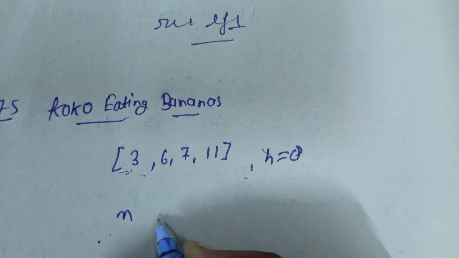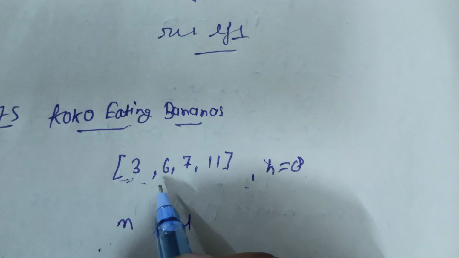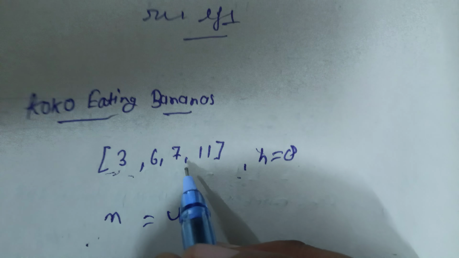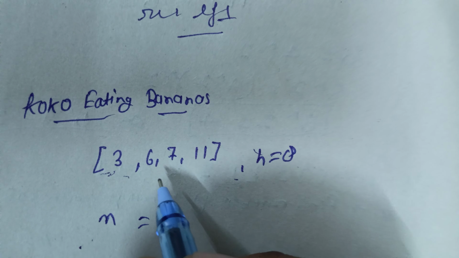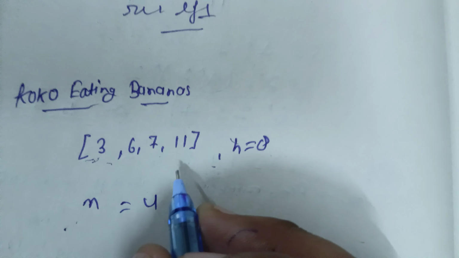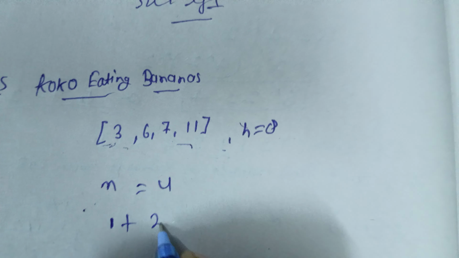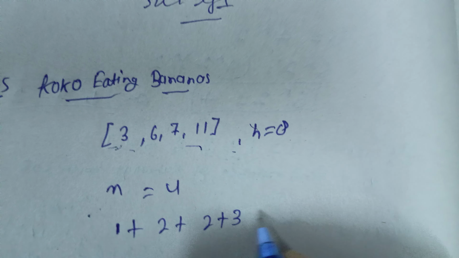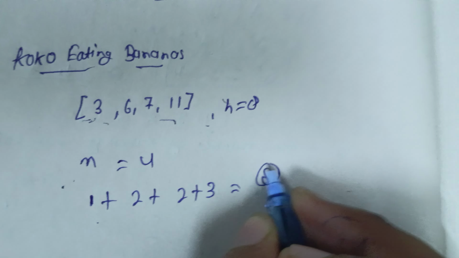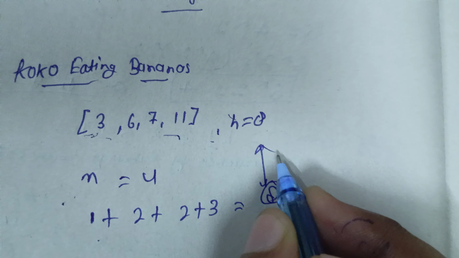Just like, take n equal to 4. He took the first hour to eat 3 bananas, and 2 hours to eat 6 bananas, because in the first hour he ate 4 bananas and in the second hour 2 bananas. For the third box he takes 2 hours, and for the last box 3 hours. The total hours is equal to 1 plus 2 plus 2 plus 3, which is 3, 5, 7, 8. So it took 8 hours total to eat all the bananas. So 4 is your answer.